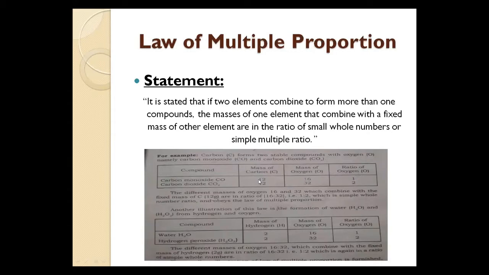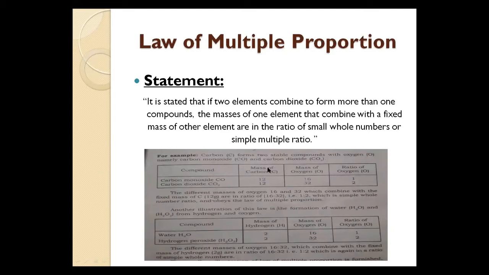Now, the mass of carbon is 12 and the mass of oxygen is 16. And in carbon dioxide, the mass of carbon is 12, but the mass of oxygen is 32. Two atoms of oxygen are in the formula of carbon dioxide. If we take the simple ratio of oxygen, 16 and 32, that ratio is 1 is to 2. But the mass of carbon is fixed here.